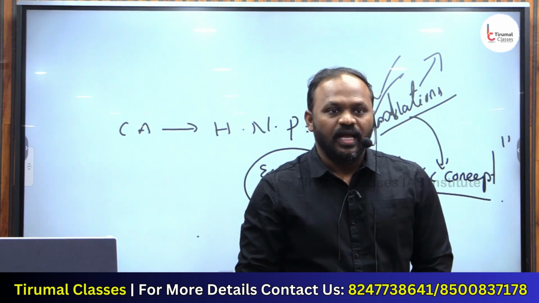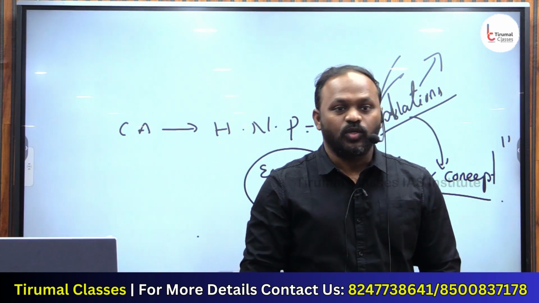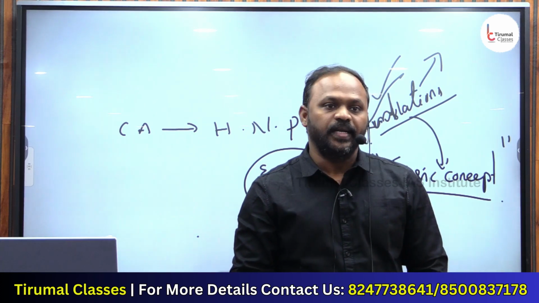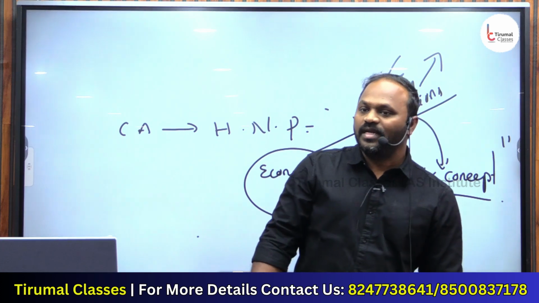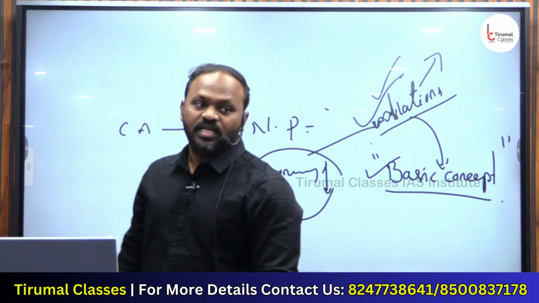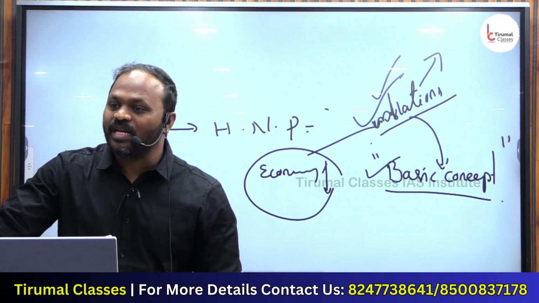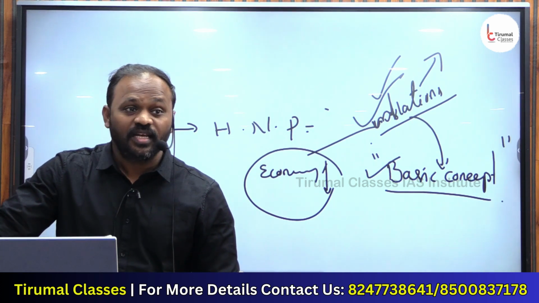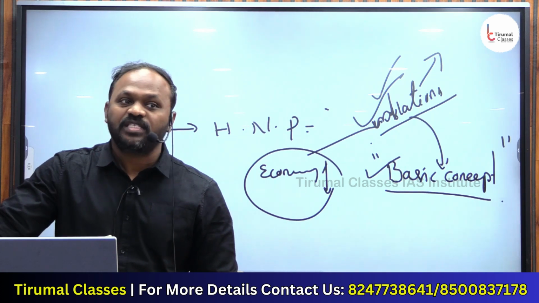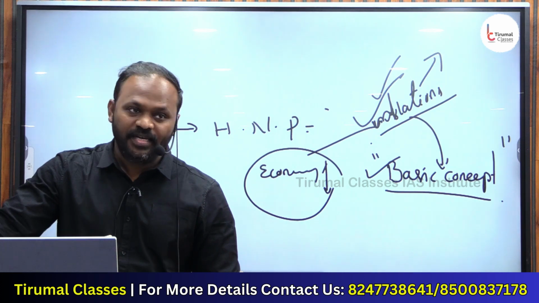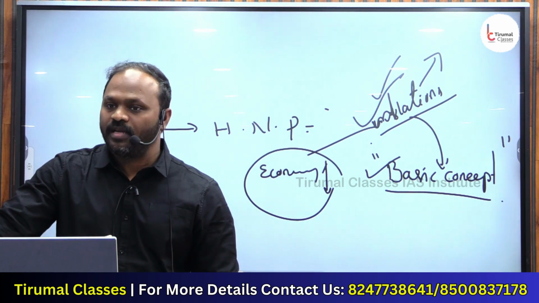Recently Amit Shah has launched many operations to clear Maoists in India. What do you mean by Naxalism? Naxalism initially began in West Bengal in a village called Naxalbari. There we started the Naxal movement. Later it spread across India, especially in tribal areas.